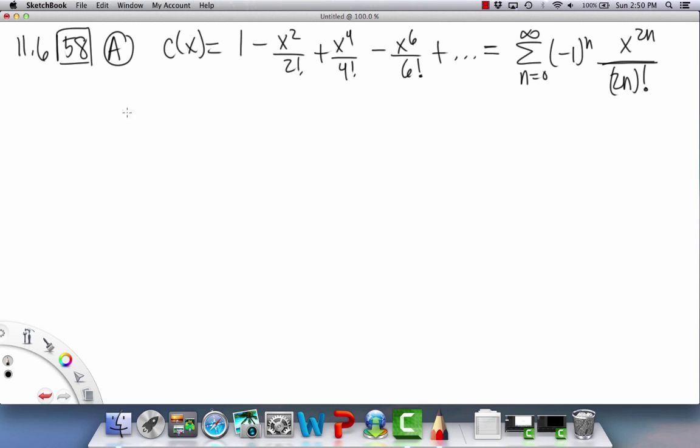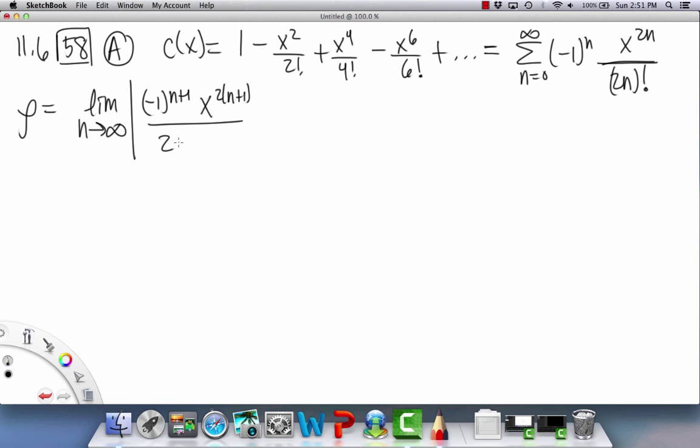So let's implement the ratio test, and we'll do the limit as n goes to infinity of, and we'll put n plus 1s everywhere. So we have -1 to the n plus 1, and then we have x to the 2 times n plus 1 over 2 times n plus 1 factorial.